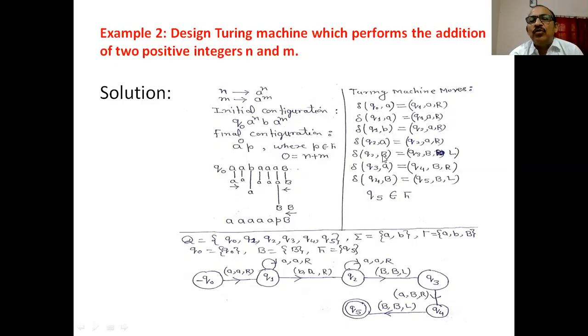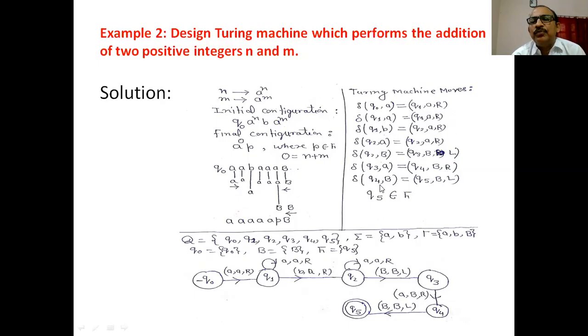If blank is encountered at state Q2, we move in the left direction, replace this B by B and go to the state Q3. Now at state Q3, a is encountered. We replace this a by b and go to the state Q4 and move in the right direction.